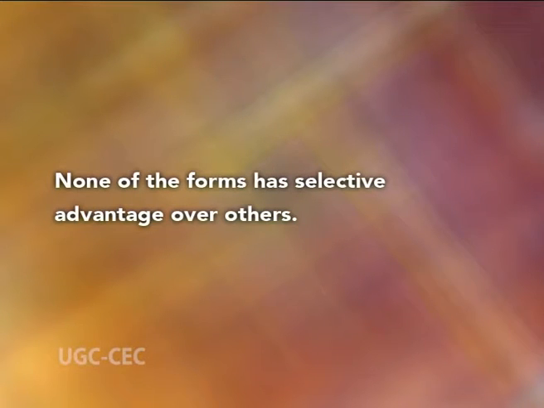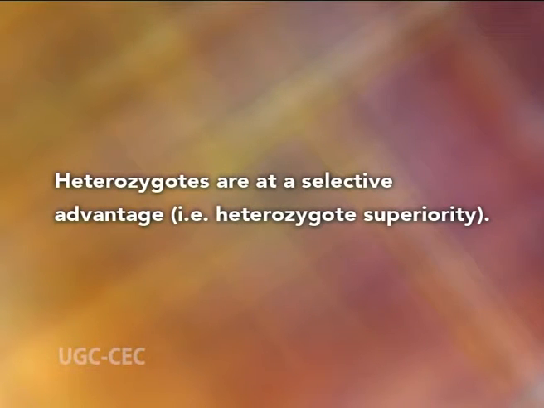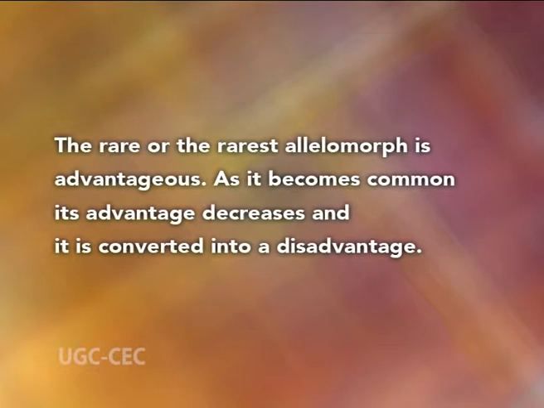None of the forms has selective advantage over others. Heterozygotes are at a selective advantage, that is heterozygote superiority. The rare or the rarest allelomorph is advantageous. As it becomes common, its advantage decreases and it is converted into a disadvantage.